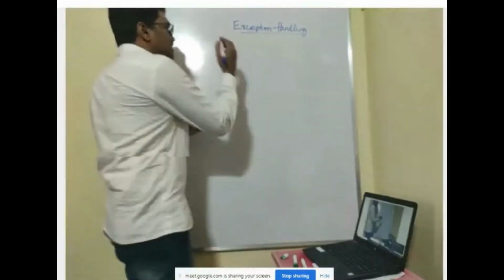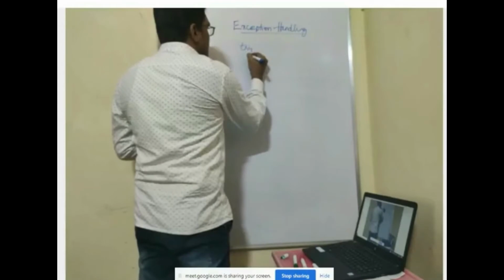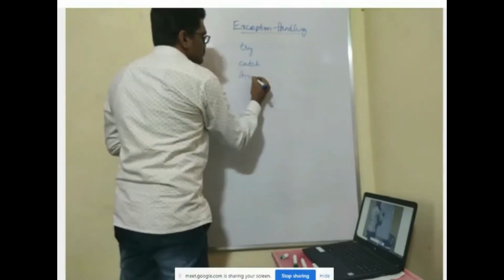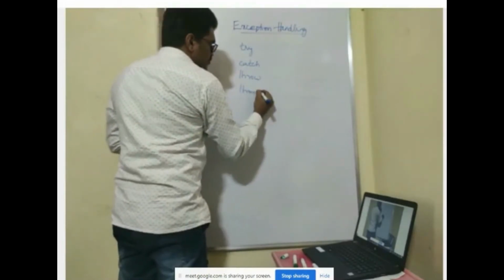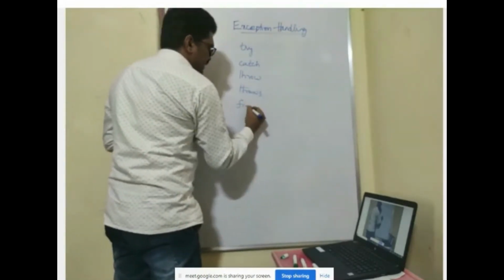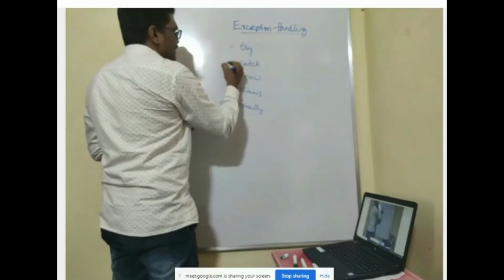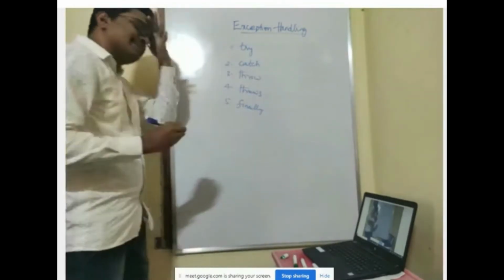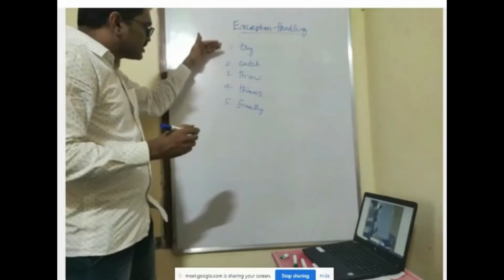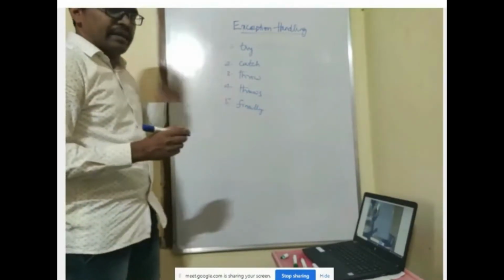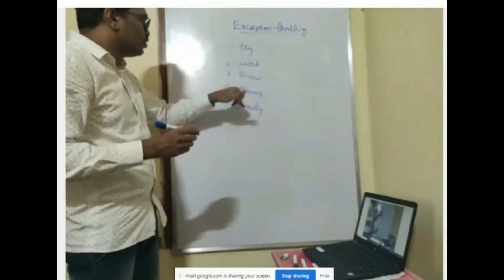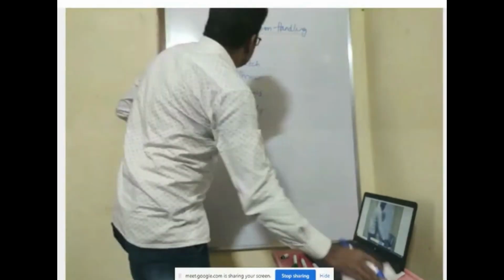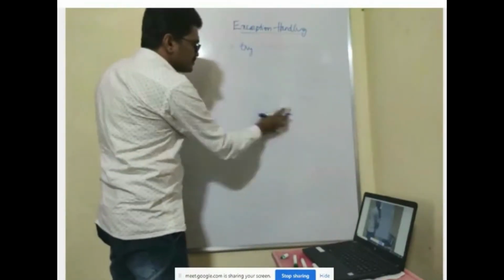Java uses these keywords: try, catch, throw, throws, finally. So a total of 5 keywords. Java uses these 5 keywords to perform exception handling: try, catch, throw, throws, finally. Is that right? Now we'll discuss each and every keyword separately.